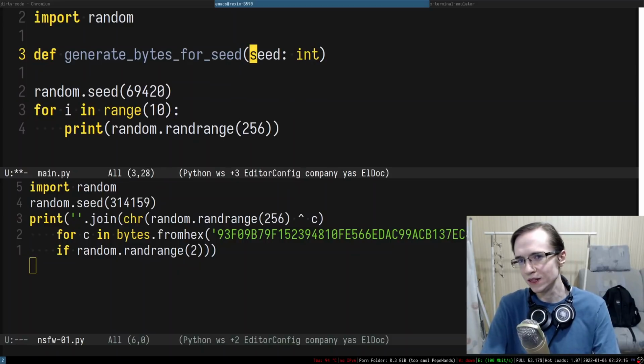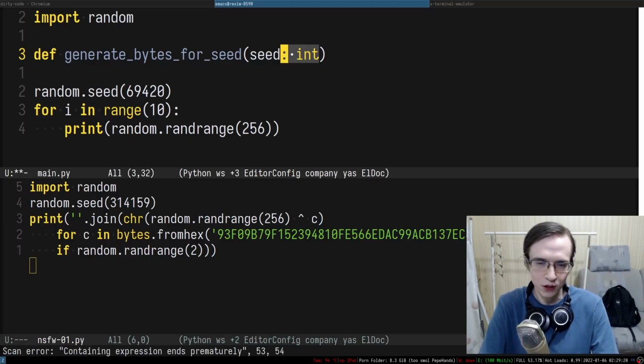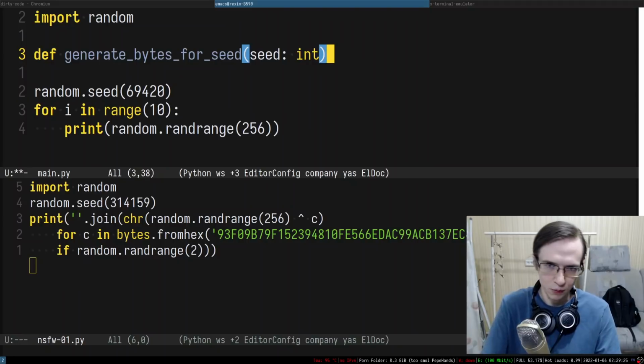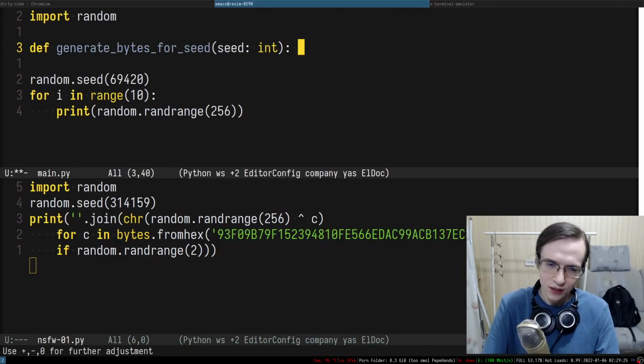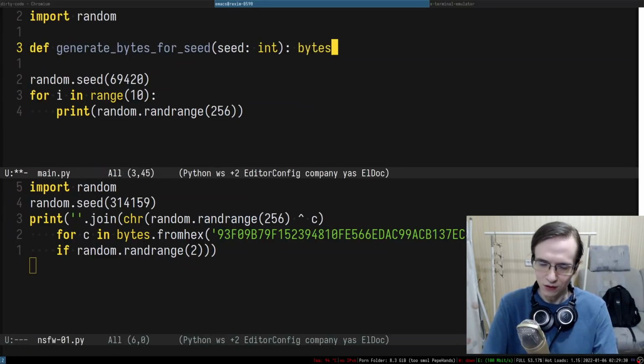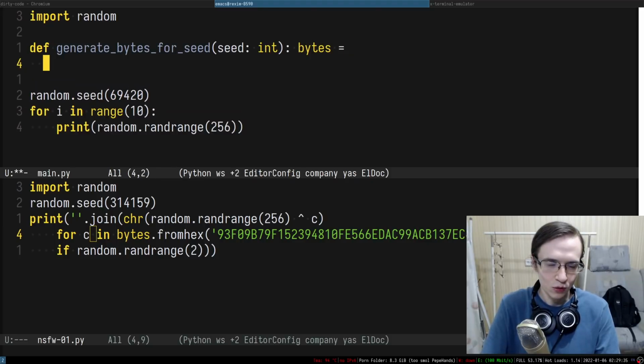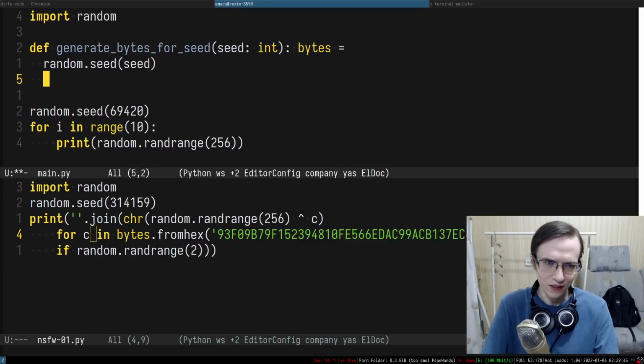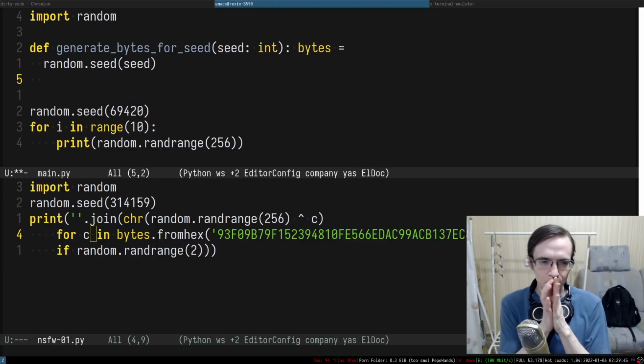I'm going to use type annotations, even though the Python interpreter, CPython, ignores them, but I'm going to use them for documentation purposes. What we want to get from here is probably bytes, which we can then convert to a string, from hex and whatnot. So what's the next thing? We're going to set the seed, 314.